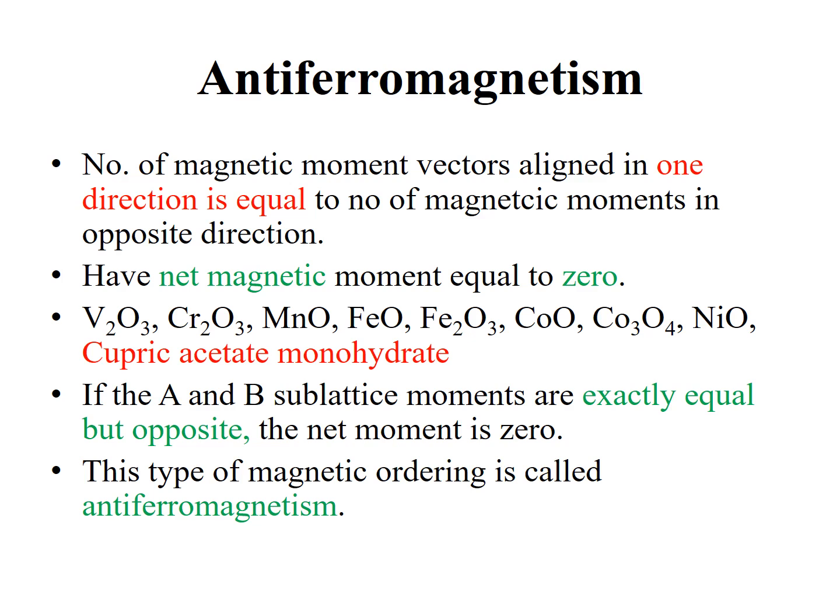If the A and B sublattice moments are exactly equal but opposite, the net moment is zero. This type of magnetic ordering is called antiferromagnetism. Here I shall give you a comparison of diamagnetic materials and antiferromagnetism. In diamagnetic materials, the discussion is limited to one atom.